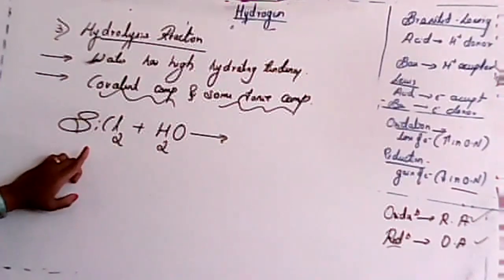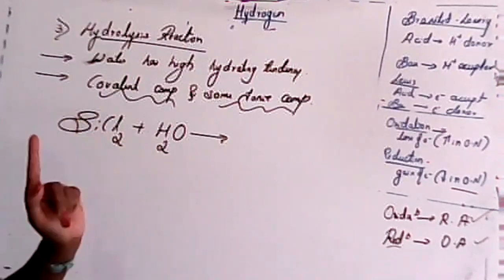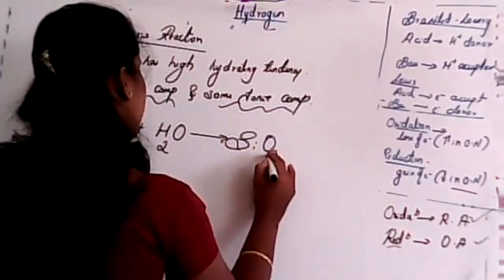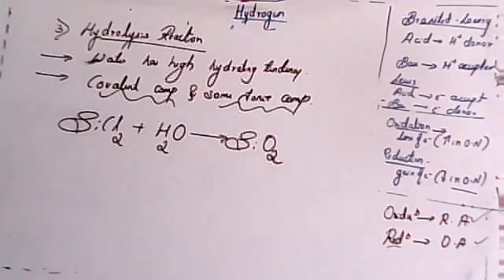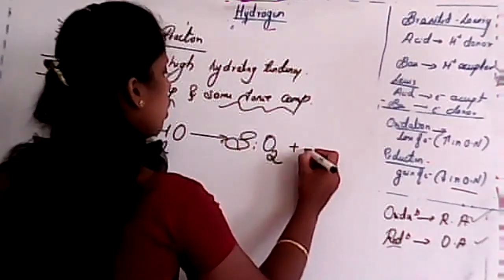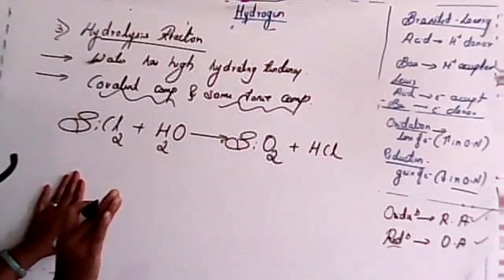Whenever silicon chloride reacts with water, it produces silicon oxide, SiO2, with the elimination of HCl. See, this reaction is not balanced.